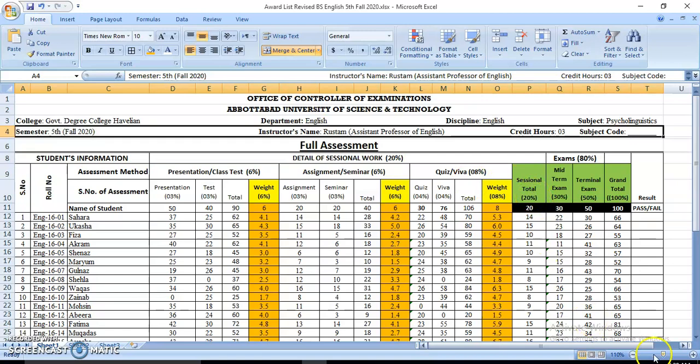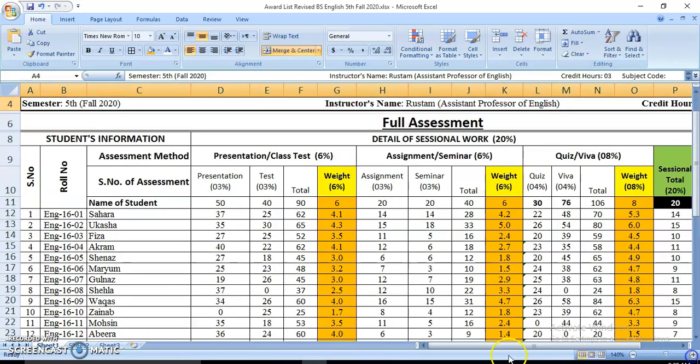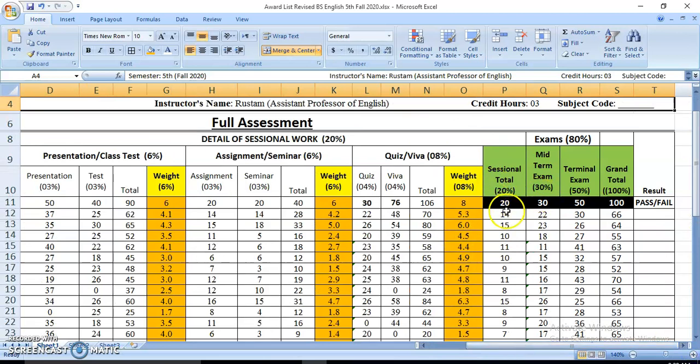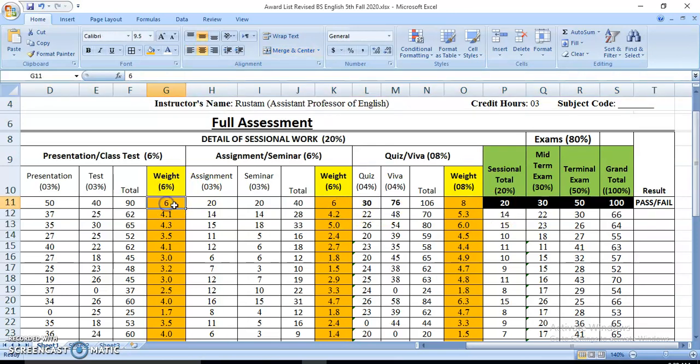That is sessional work. Let me magnify here for you. So here the total should be 20%. However, a teacher has the prerogative or free will to give different weights to these things. Like I have decided that presentation should be 3%, test should be 3%. So the total is 6%. Here I have given maximum weight to quiz and viva, and I can also change it. So this is how we maintain session work, and then these four columns show total grading, like session work 20%, midterm 30%, terminal 50%, and grand total 100%.